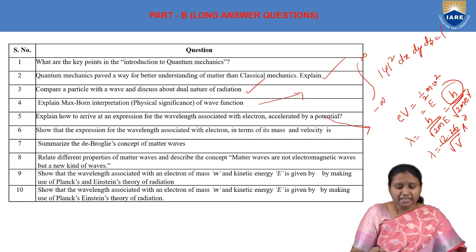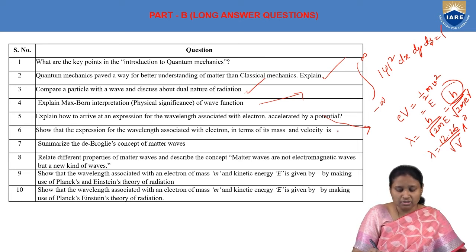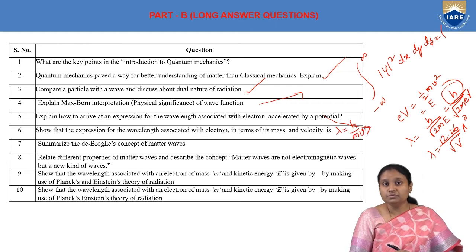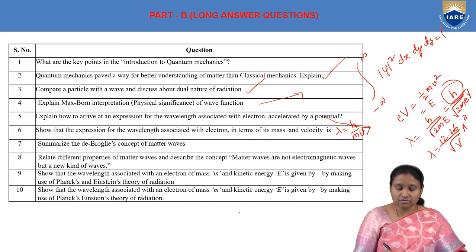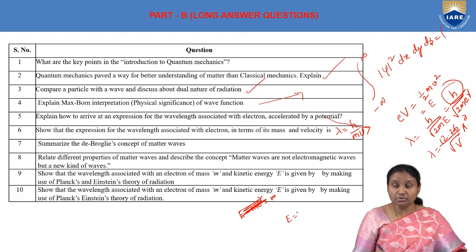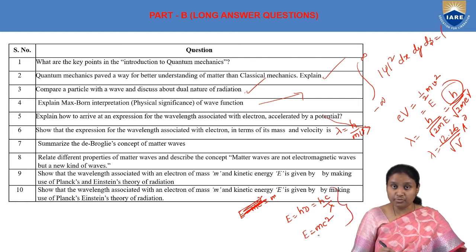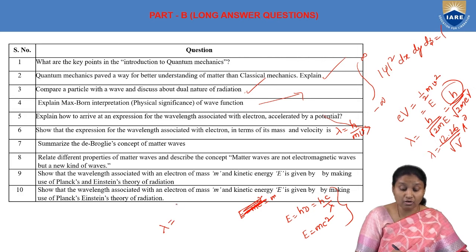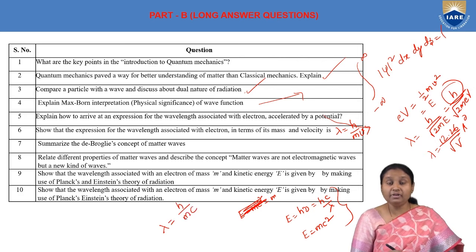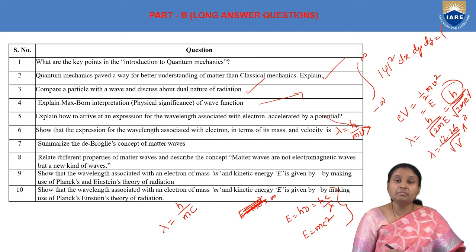Then show the expression for wavelength associated with an electron. It is lambda equal to h by mv. Here we make use of two concepts. One is Planck's law. What is Planck's law? According to Planck's law, E is equal to h nu, which is hc by lambda. And if we consider Einstein's theory, E is equal to mc square. If we compare both these equations, we have the wavelength of a photon as h by mc, and if we apply it to a material particle which has mass m and velocity v, it will become h by mv.